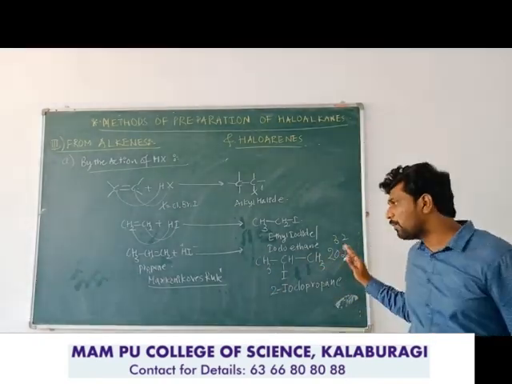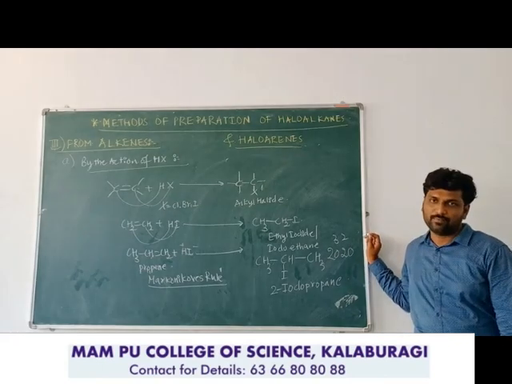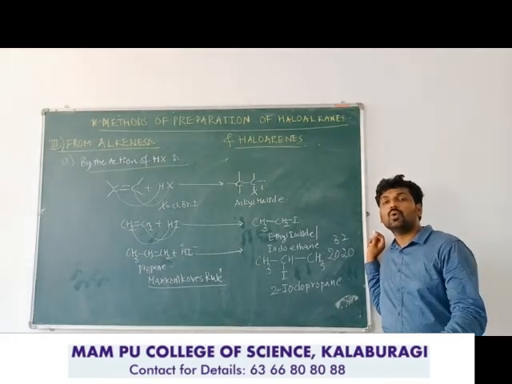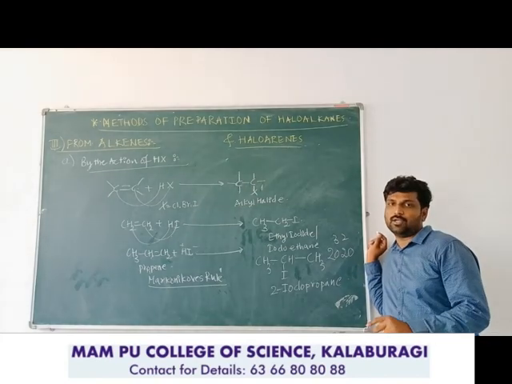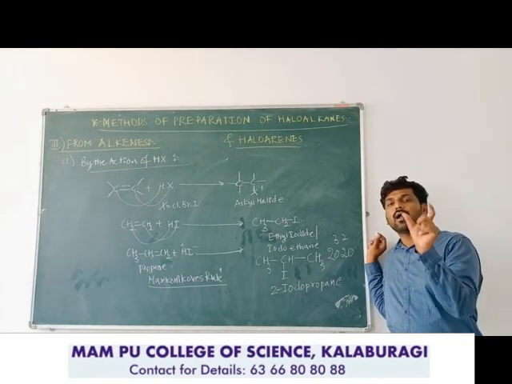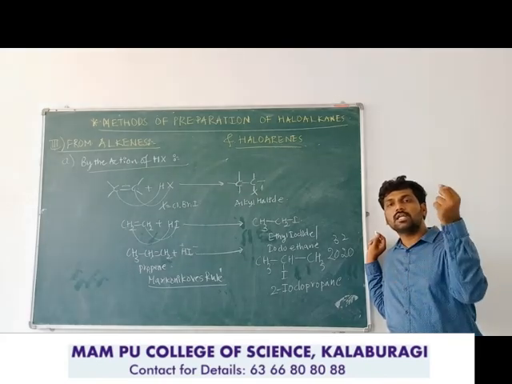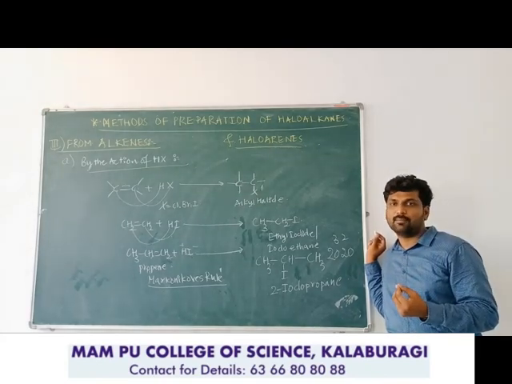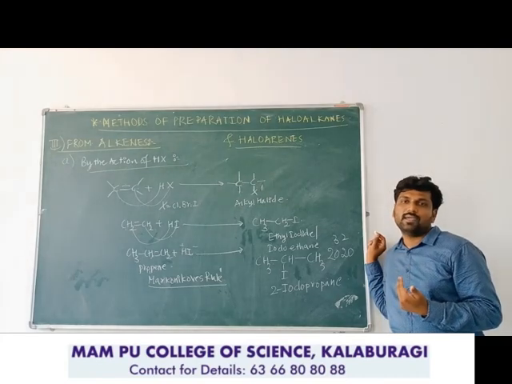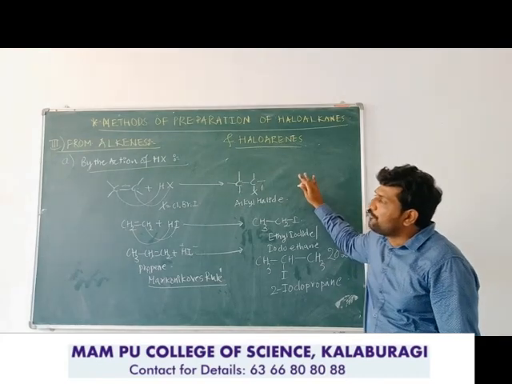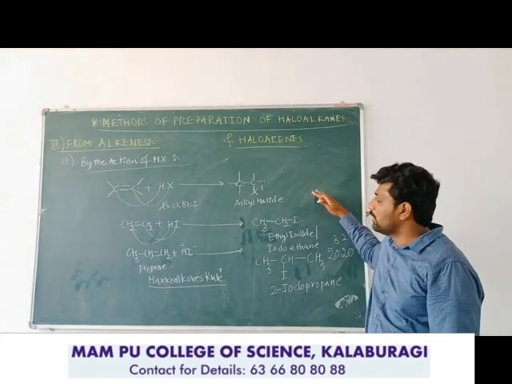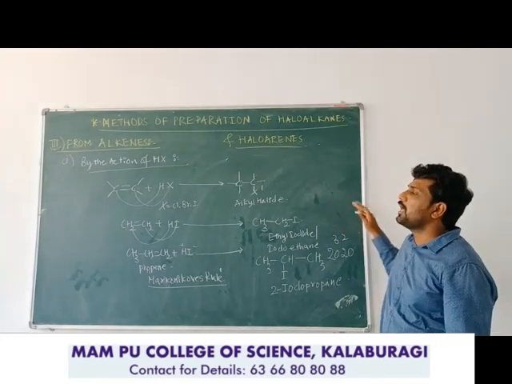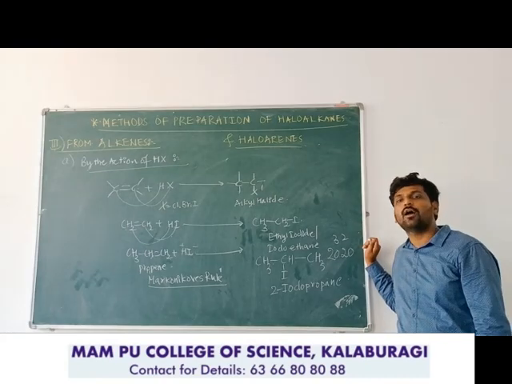If you are taking propene, 2-iodopropane. If you are taking butene, 2-iodobutane. Pentene, 2-iodopentane. So you need to find the carbon of the double bond which contains fewer hydrogen atoms, where the negative part will be added. So this is the first reaction, of alkene with HX to get the haloalkanes. It may be alkyl chloride, bromide or iodide.